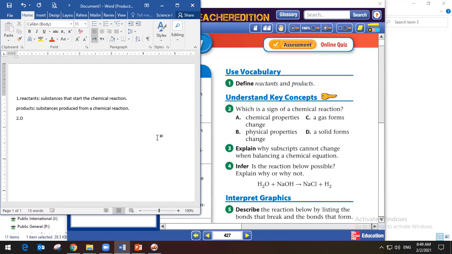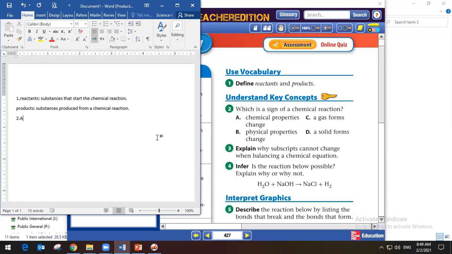Do you agree about this answer, guys? Isn't it also a gas forms? I think A. Yeah, good. So Kinsey is brilliant here. Actually, C is a right answer. D is a right answer also, but E is the best answer here.